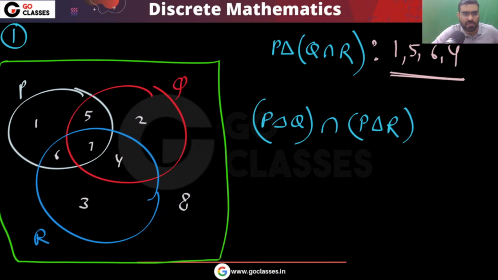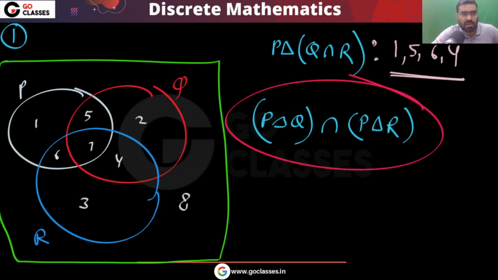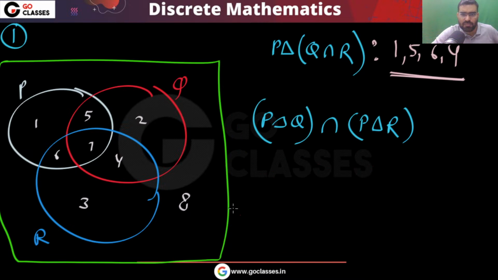Okay, let's check this one. Tell me about this one. What is the area it will have? Exclusive in P, Q. What is exclusive in P, Q?